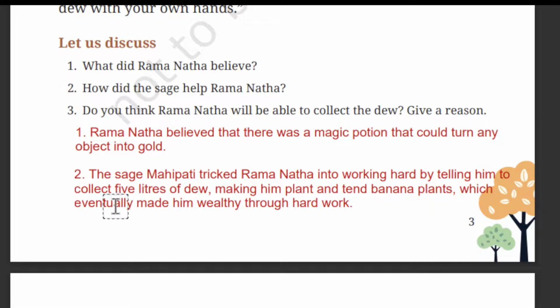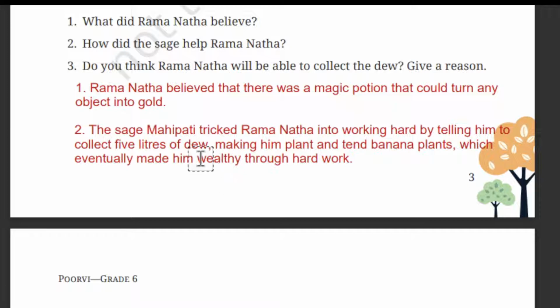the sage Mahipati tricked Ramnath into working hard by telling him to collect 5 liters of dew, making him plant and tend banana plants, which eventually made him wealthy through hard work. So, this is the answer. So, let's repeat one more time.